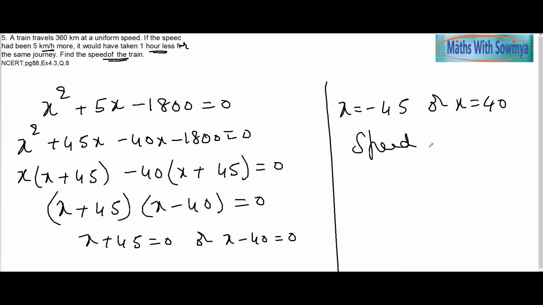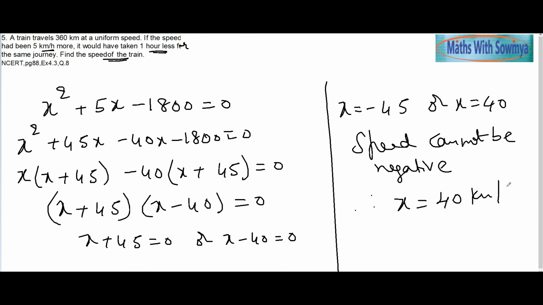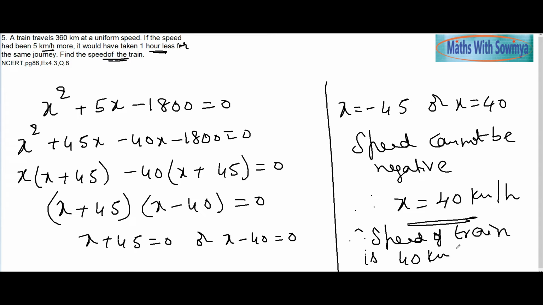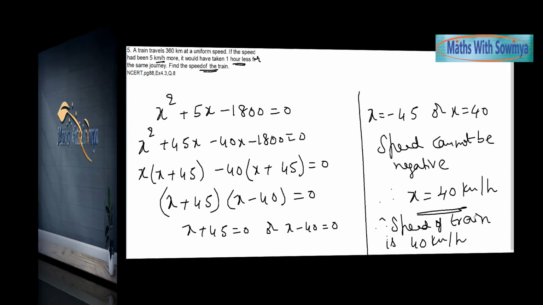Speed can never be negative. Speed cannot be negative. Therefore, x is equal to 40 km per hour, or we can say the speed of the train is 40 km per hour.